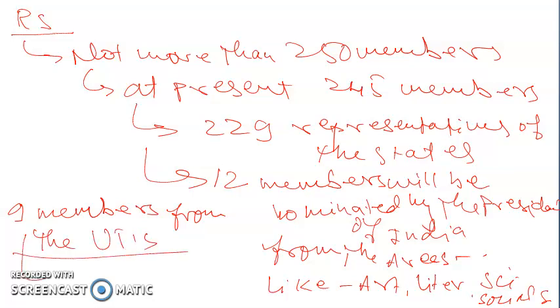But Parliament has the power to decide the members from the union territories in the Rajya Sabha.